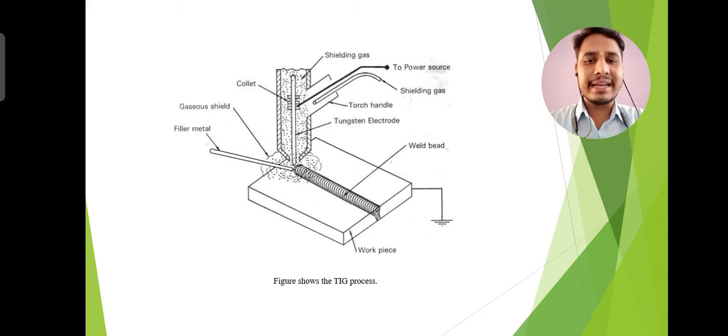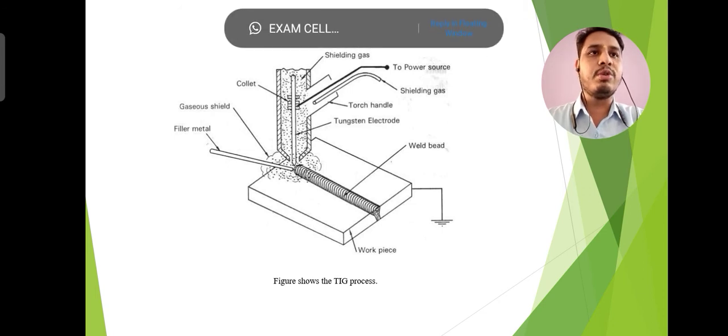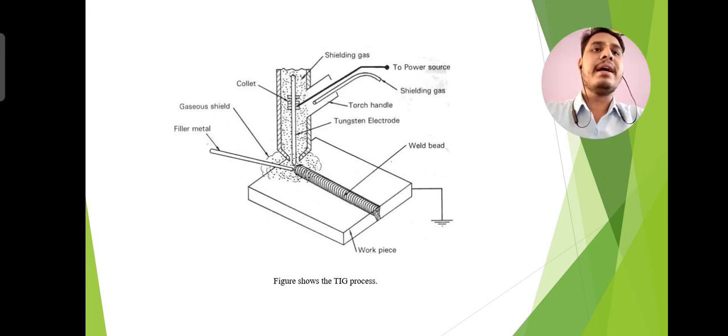So in the second method, a high frequency current is superimposed on the welding current, and the welding torch, which holds the electrode, is brought nearer to the job. When the electrode tip reaches within a distance of 3 to 2 mm from the job, a spark jumps across the air gap between the electrode and the workpiece.